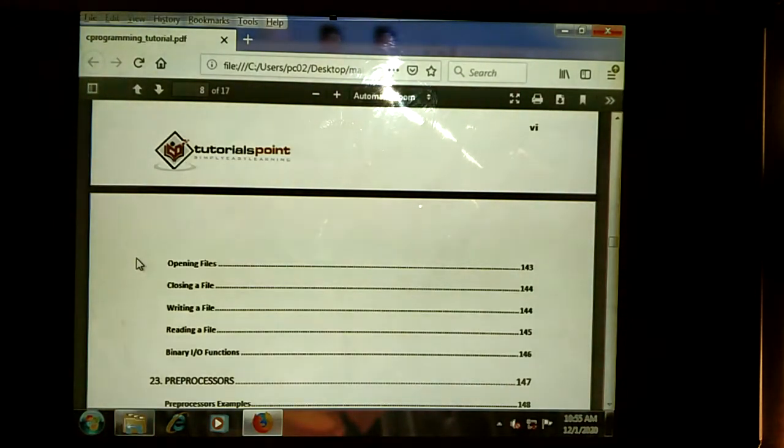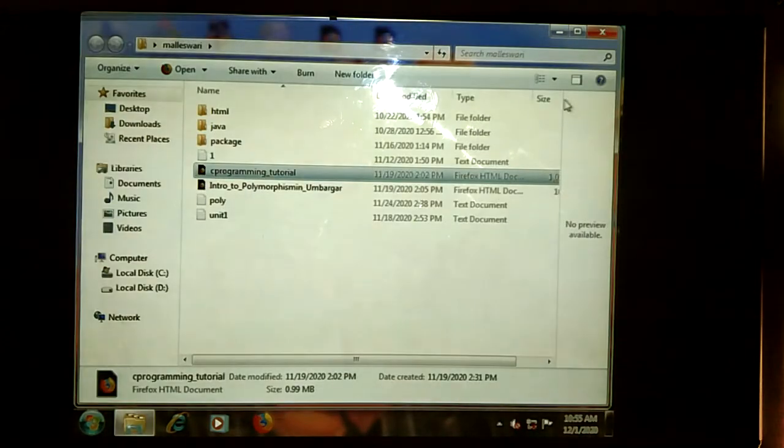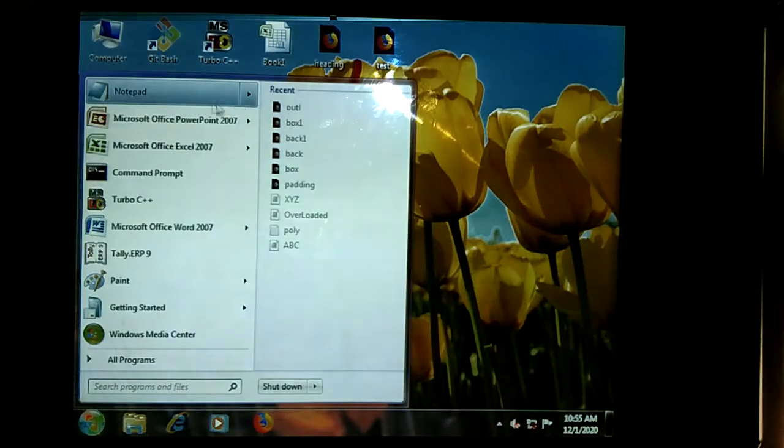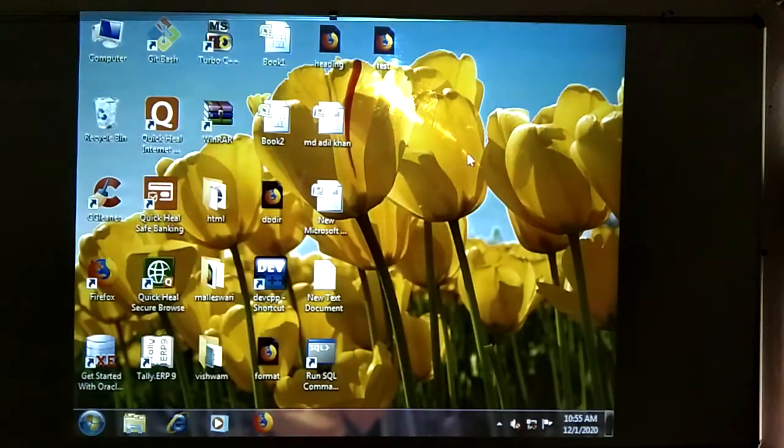First we are going to learn today, we can start with which one? We can start with the computer block diagram. What is a computer? A computer is an electronic device where we can input the data and we can process the data also, we can display the output also. That is the use of the computer.